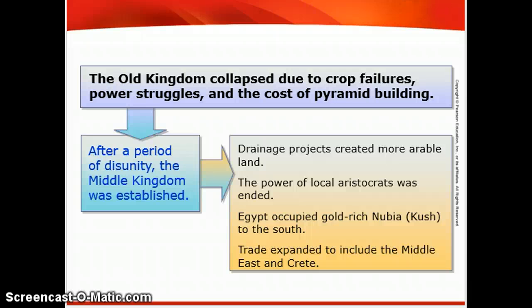After a period of disunity, the Middle Kingdom will be established. In the Middle Kingdom, drainage projects created more arable land, meaning more land for farming. The power of local aristocrats was ended. Egypt occupied gold-rich Nubia, also called Kush, to the south. Trade expanded to include the Middle East and Crete. So cultural diffusion, drainage projects for more farmland could be considered public works, good organized government. A period of disunity, but now the Middle Kingdom is established and good things are happening.